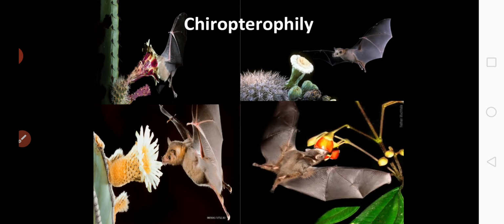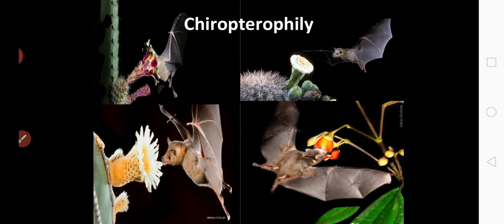Now, the flowers that are pollinated by bats bloom at night, tending to be large, wide mouthed, and pale colored. They may also give off strong scent. So these are the characters of chiropterophilous flowers. The flowers are large and wide mouthed and pale colored and give strong scent. Okay.